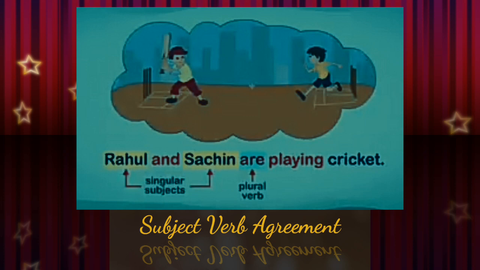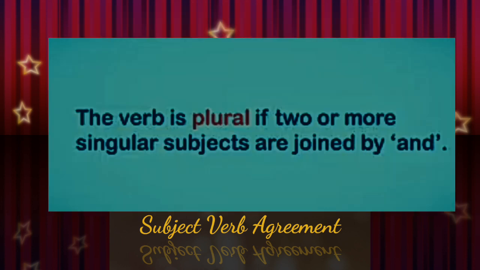So we have to use a plural verb, are. Understood? So here comes the first rule in subject-verb concord. That is, the verb is plural if two or more singular subjects are joined by and. If two subjects are joined by and, they typically require a plural verb form.